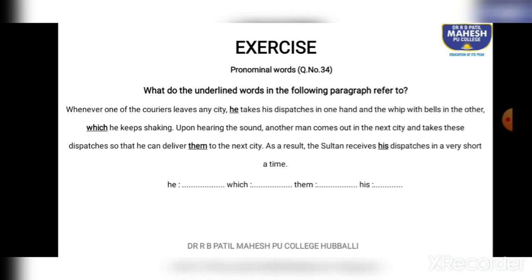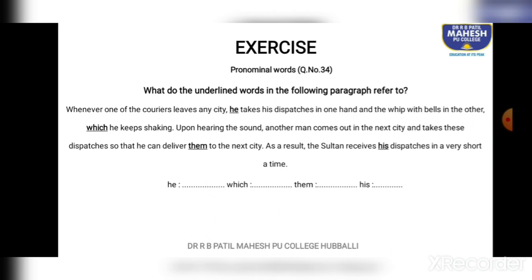So let us see the question here. Whenever one of the couriers leaves any city, he takes his dispatches in one hand and the whip with bells in the other, which he keeps shaking. Upon hearing the sound, another man comes out in the next city and takes these dispatches so that he can deliver them to the next city. As a result, the Sultan receives his dispatches in a very short time.